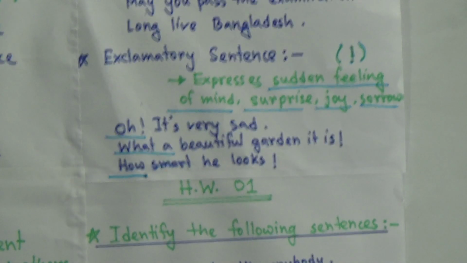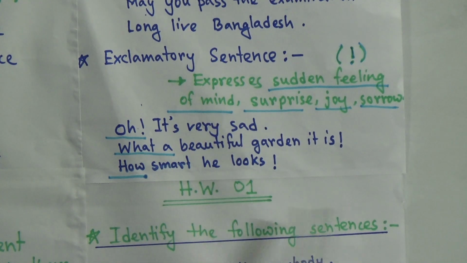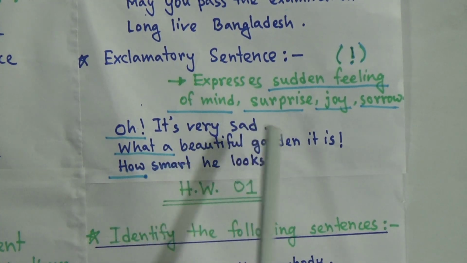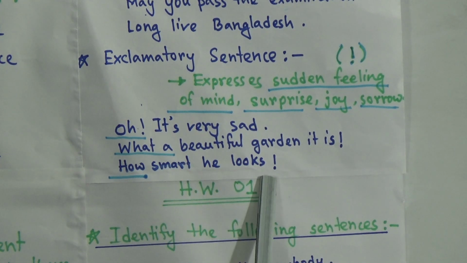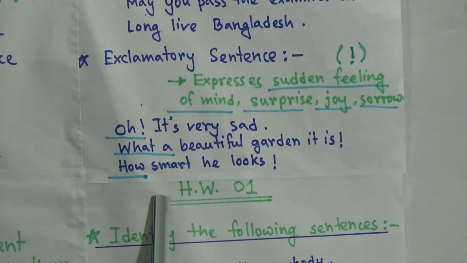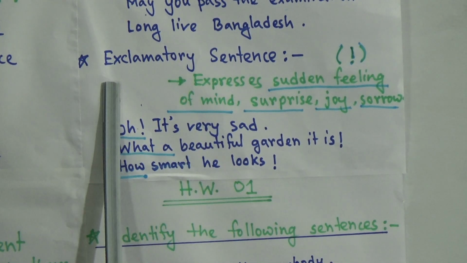So if you see things like that, and if the sentence is expressing sudden feelings like what a beautiful garden it is, how smart he looks, these kinds of sentences will be included in exclamatory sentences.